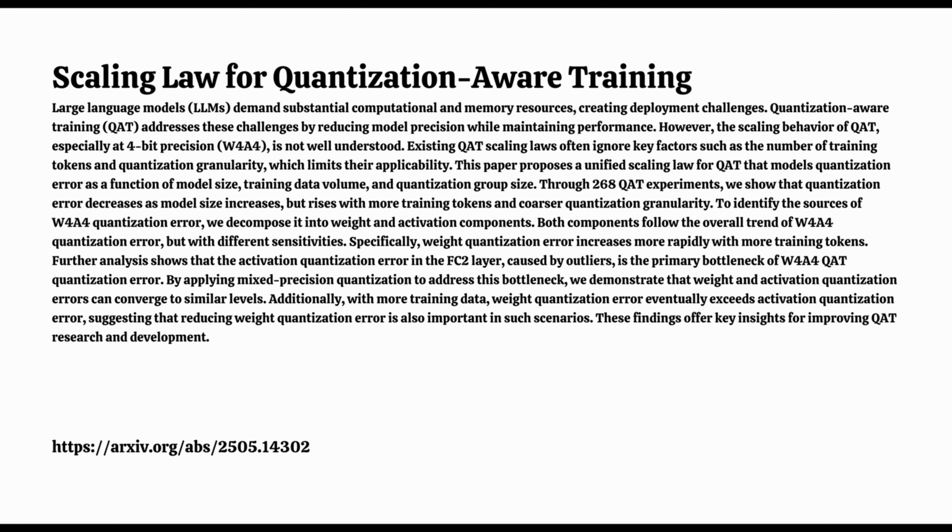What about the last piece, granularity, G? For G, they found that finer granularity, smaller quantization groups, led to lower error. Okay, so more detailed quantization helped. Right. There was a clear difference in error between the coarsest and finest settings they tested. Think of it like using more precise measurements. They visualized this too, I think, in Figure 1. Yes, Figure 1 shows these contour plots. You can see how the error level changes depending on N and D, and they have separate plots for different granularities, G. It really shows the interplay.